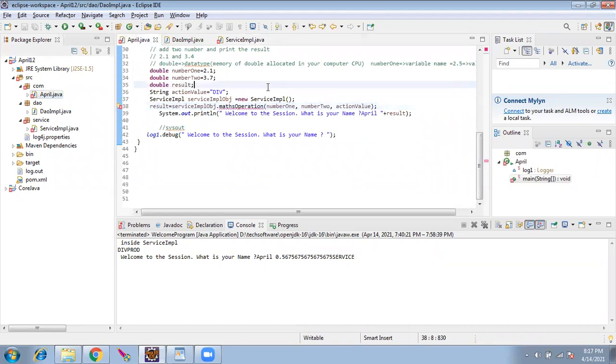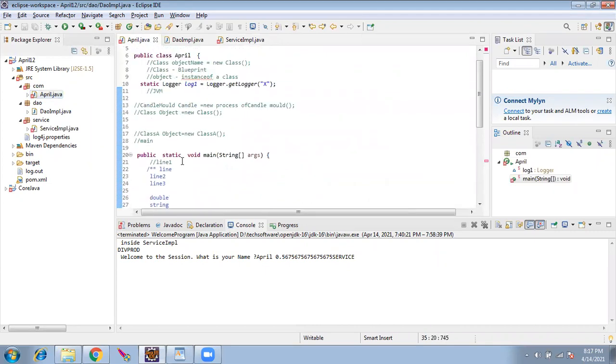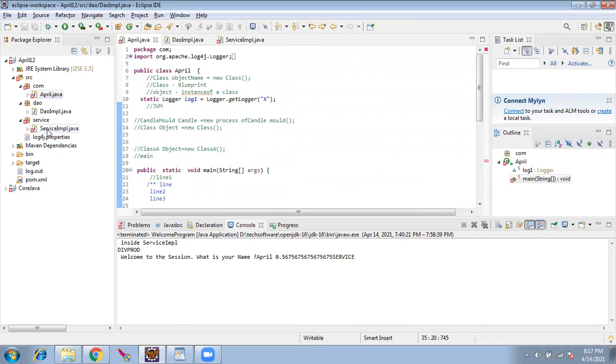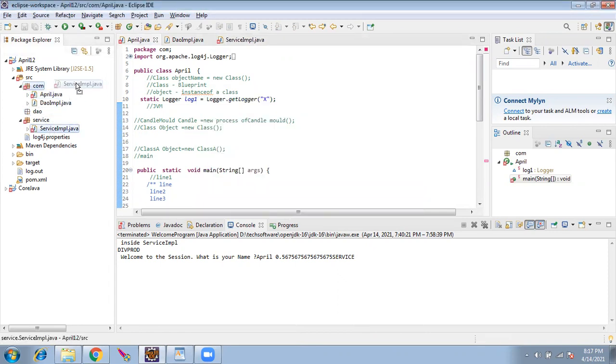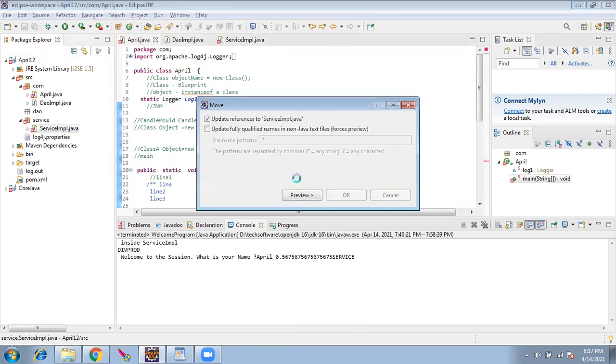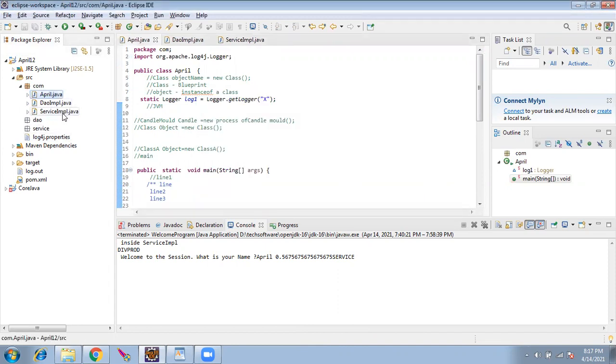Now there are some errors which have come up. These files were working perfectly. Once I move them into a package, you see there were some errors. I'll move it back outside, to the com folder. Now all the errors are gone. I'll run this file and see. So this is working perfectly.